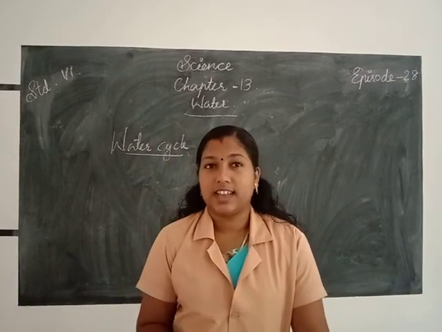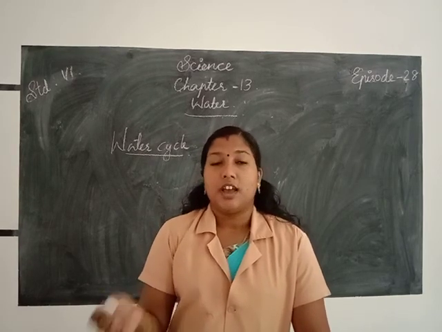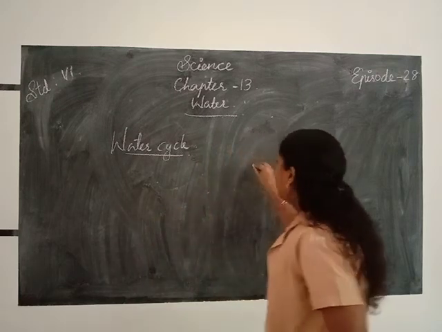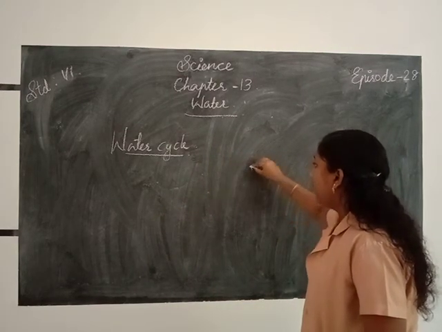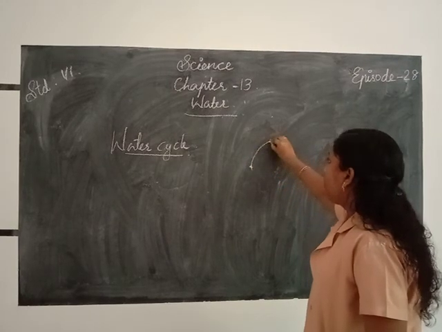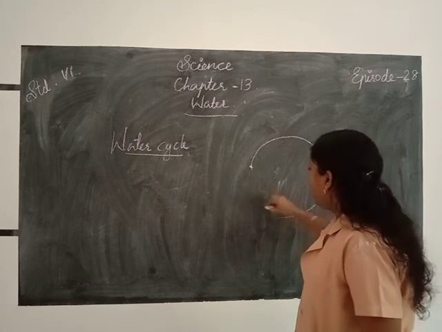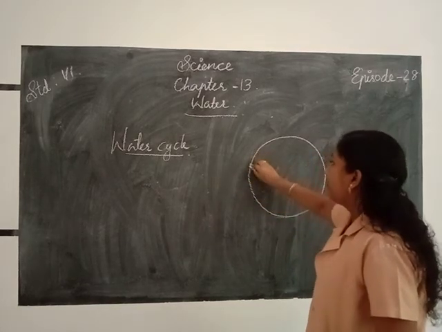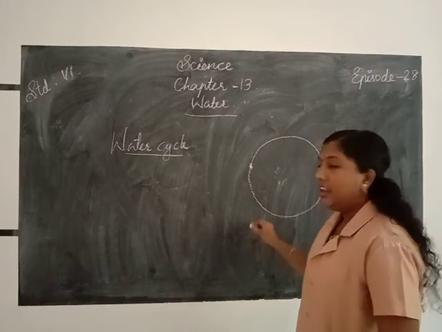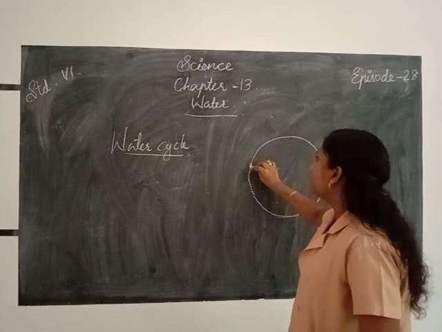Water cycle means cycle. If we draw a circle from a point, at last we again meet the first point to form a circle. Water cycle means like this.